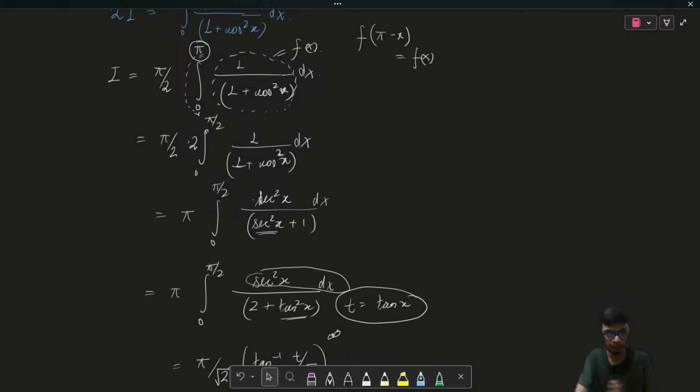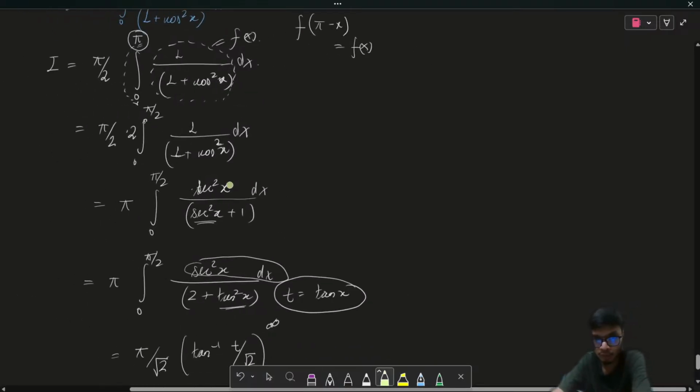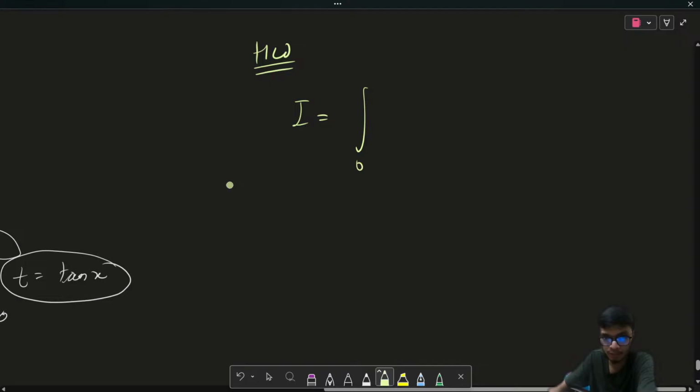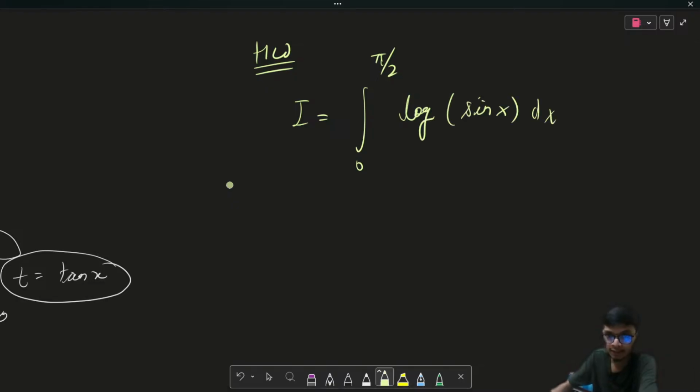And now in the upcoming sessions, we are going to discuss another very important integral, and I want that to be a homework problem for all of you. So please try to solve this as your homework problem. It is a very important problem, and you will have to remember the result. That is, integral from 0 to pi by 2 of natural log of sin x dx, and also try to find the integral from 0 to pi by 2 of natural log of cos x dx. Please try to solve these two problems.